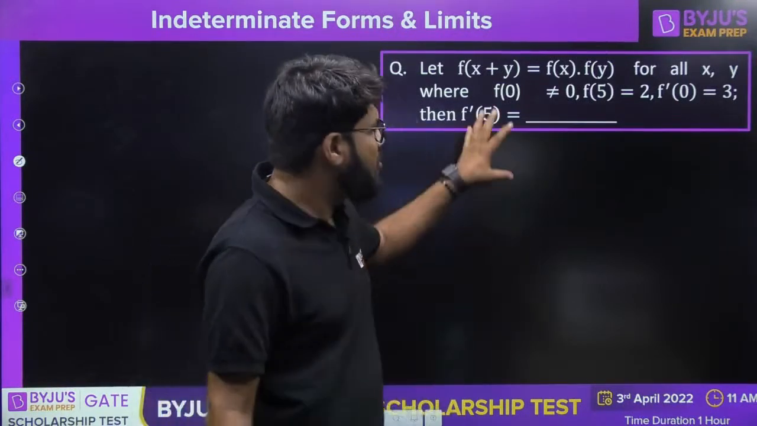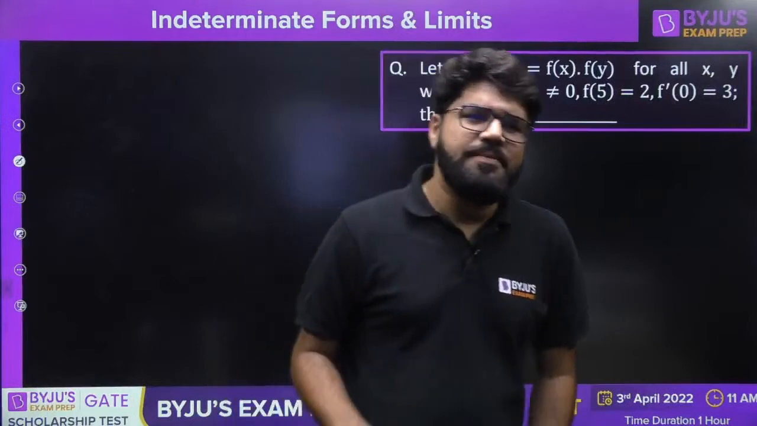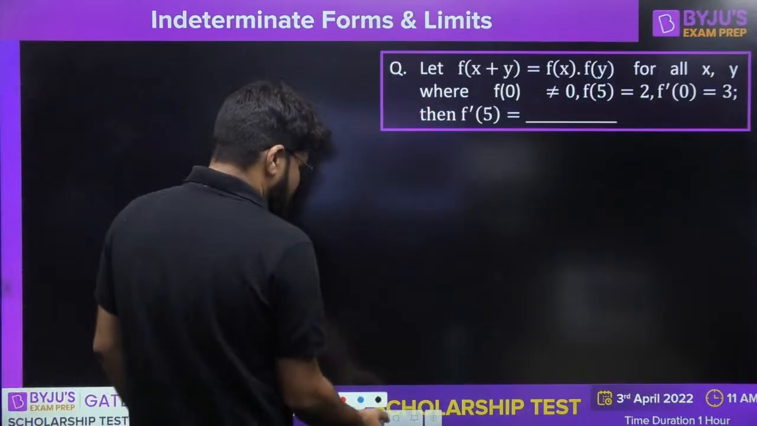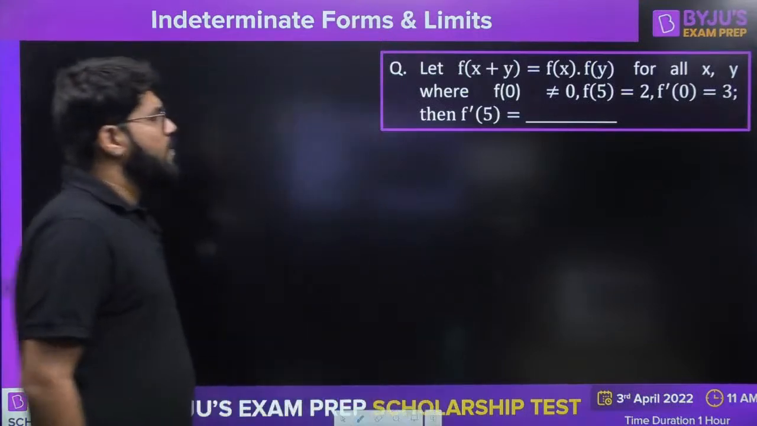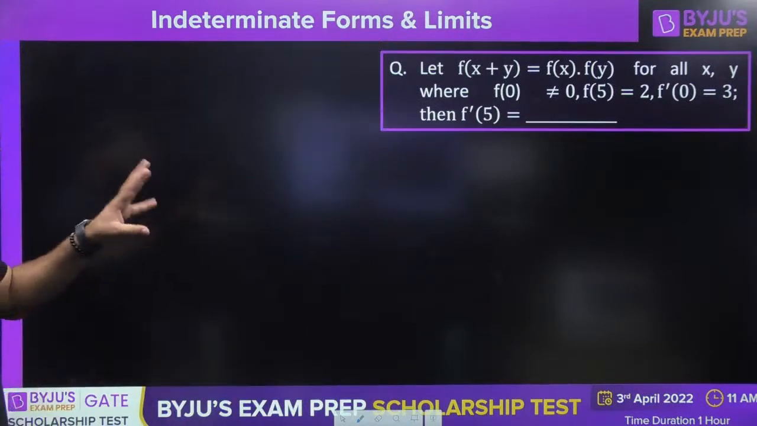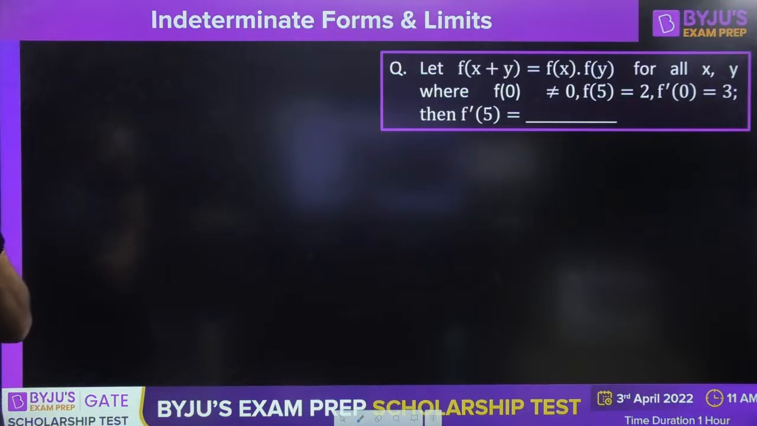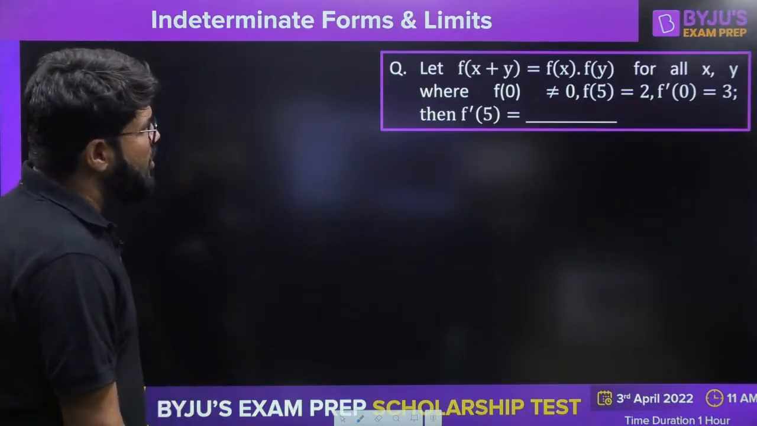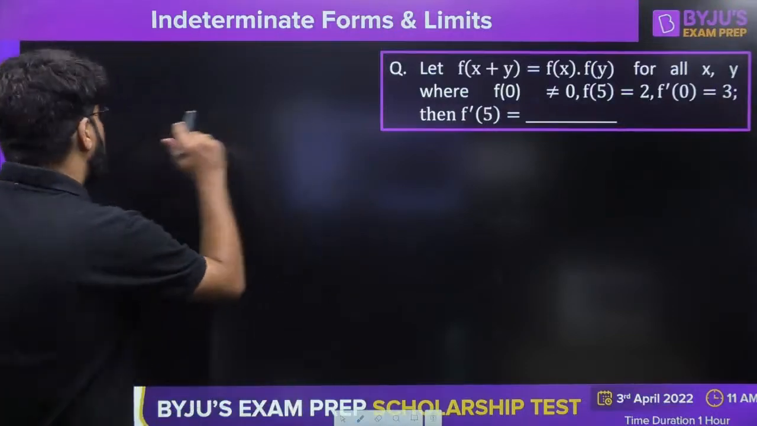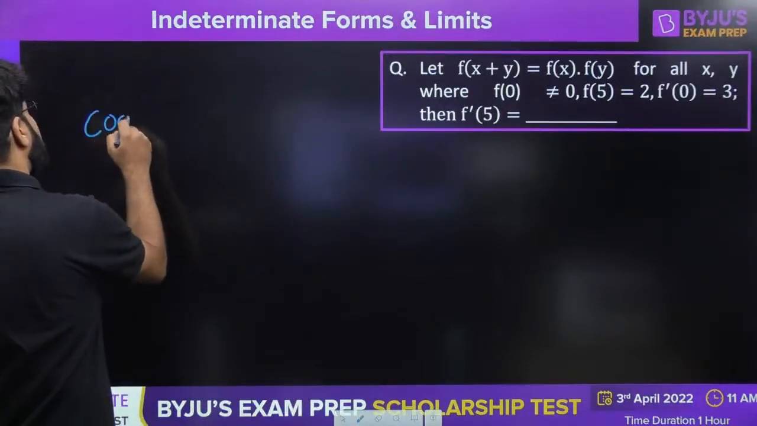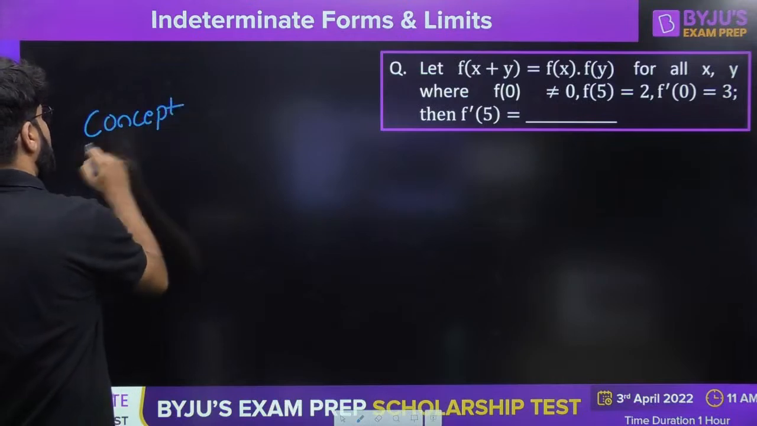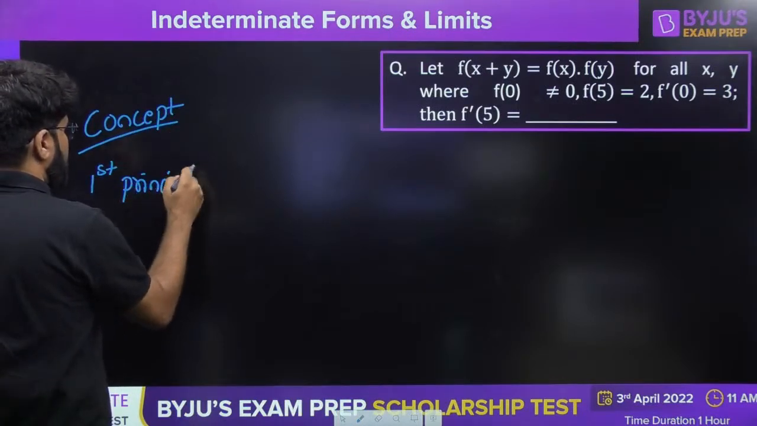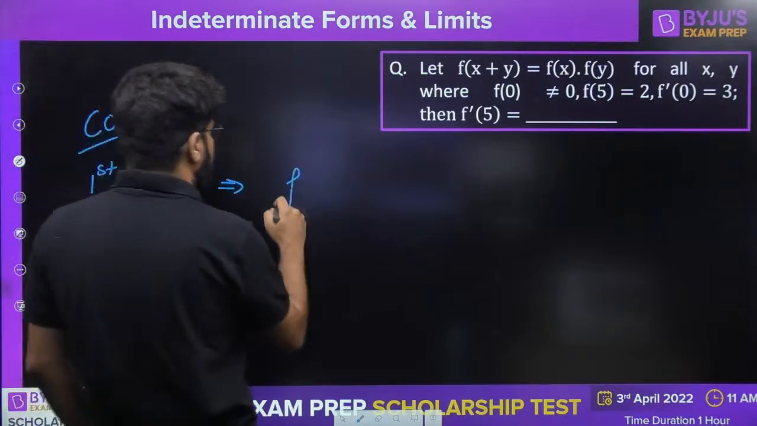So basically this is a differentiation based question. It has come on this slide, but we can discuss it. It's just a conceptual question. f of x plus y is f x into f y for all x and y, f0 is not equal to 0, f2 is 2, f dash 0 is 3. What should be the value of f dash 5? So what is the concept here? The concept here is the first principle of differentiation.